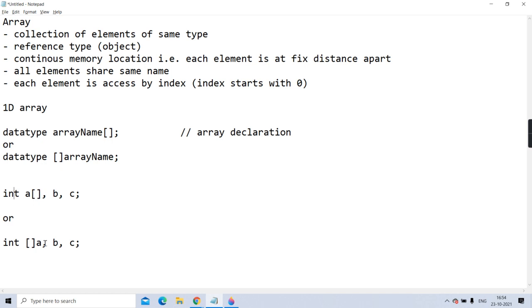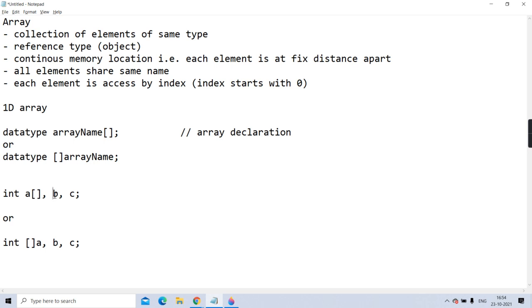Writing square brackets after and writing square brackets before doesn't make a difference if b and c are not there. If b and c are not declared along with it, then both are the same. A is going to contain an array reference here also.